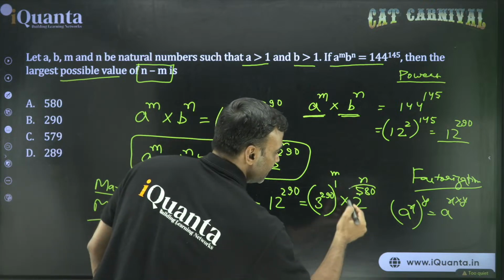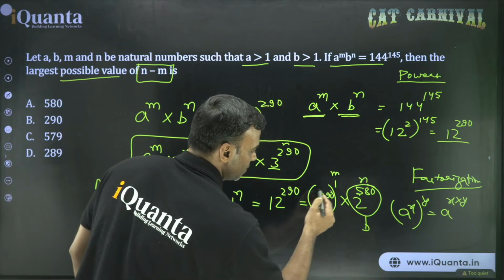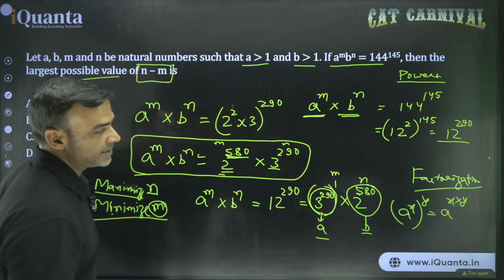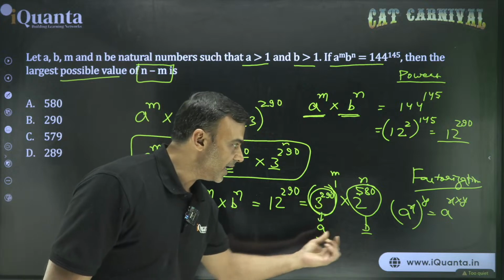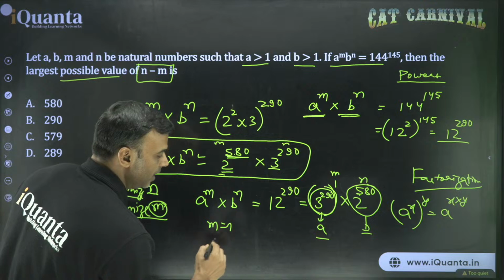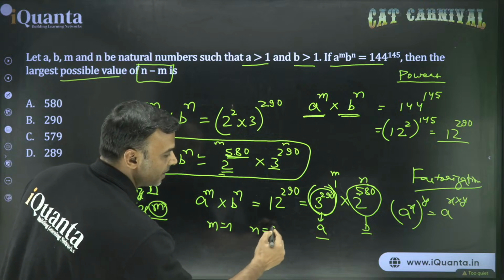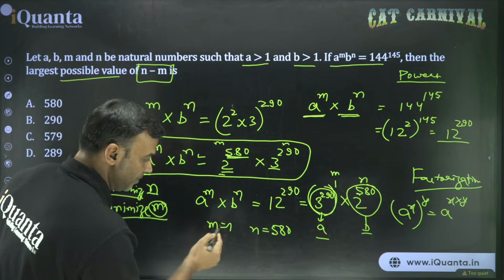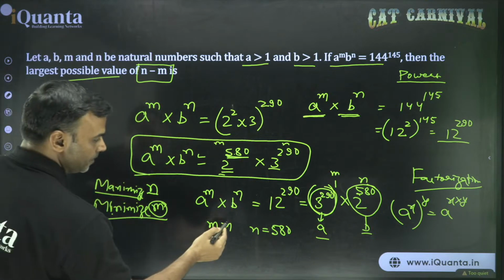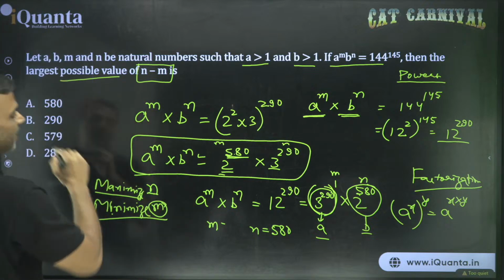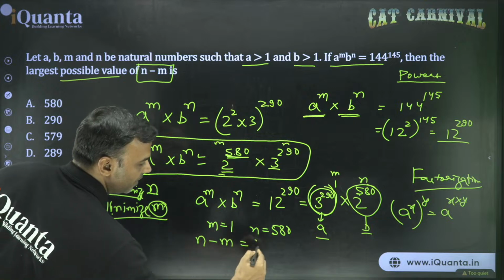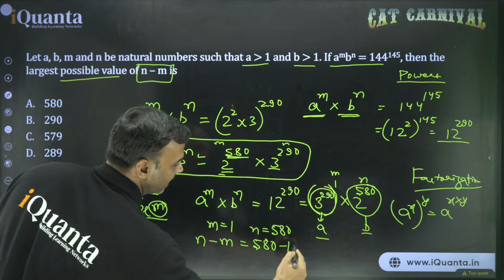So we are taking this whole thing as b and this whole thing as a. Both are natural numbers, both are greater than 1, all the conditions are satisfied. Right? So from there we get m equal to 1, n equal to 580. So the largest difference, is it possible? We cannot go below this. We cannot take m below 1, right? So whatever number we take, the minimum value of m will be 1. So n minus m, the largest value will be 580 minus 1, and that is 579.